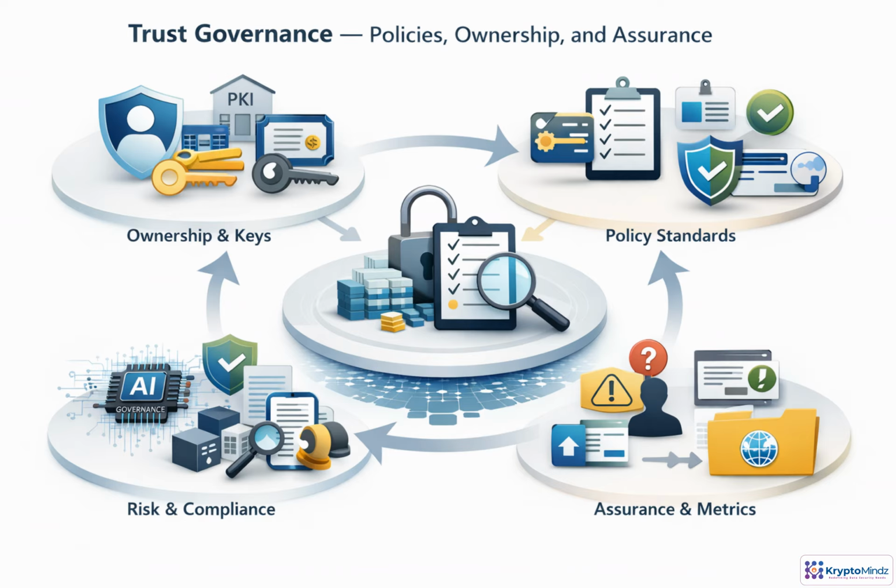Trust architecture only works when it is governed as an enterprise capability. That means assigning real owners for identity platforms, PKI, certificates, signing keys, agent identities, and provenance services. Policies then define how credentials are issued, verified, rotated, and retired. Risk and compliance teams align these controls with AI governance and audit requirements. Metrics make trust measurable: expiring certificates, unmanaged identities, rotation compliance, exceptions, and provenance coverage.